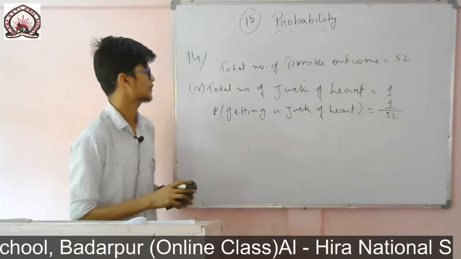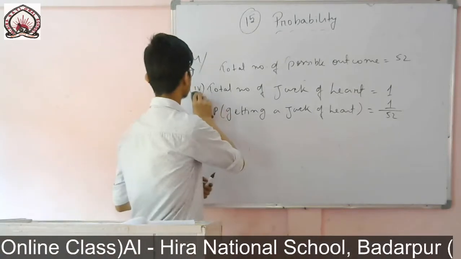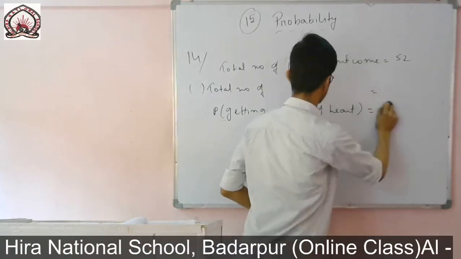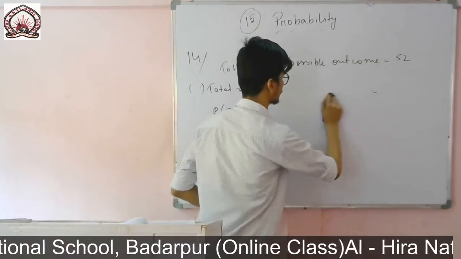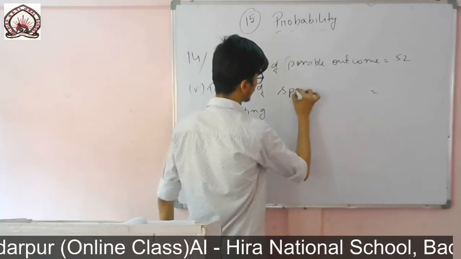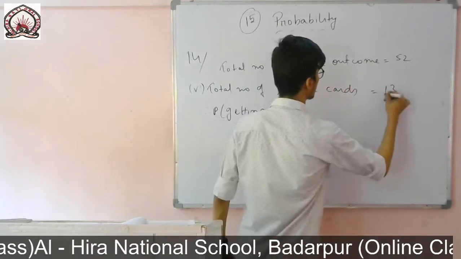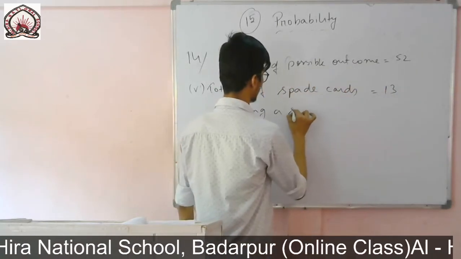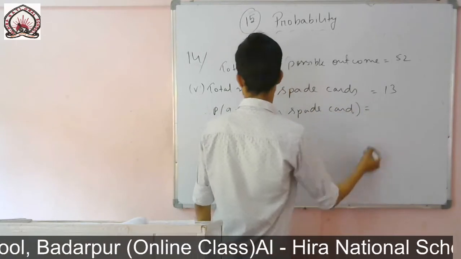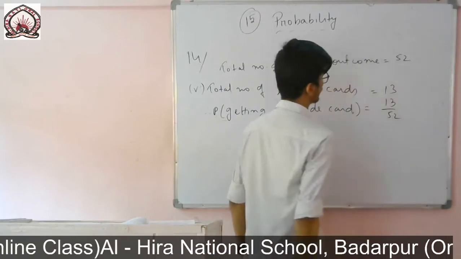So the total number of spade cards is equal to 13. Probability of getting a spade card is equal to 13 by 52.